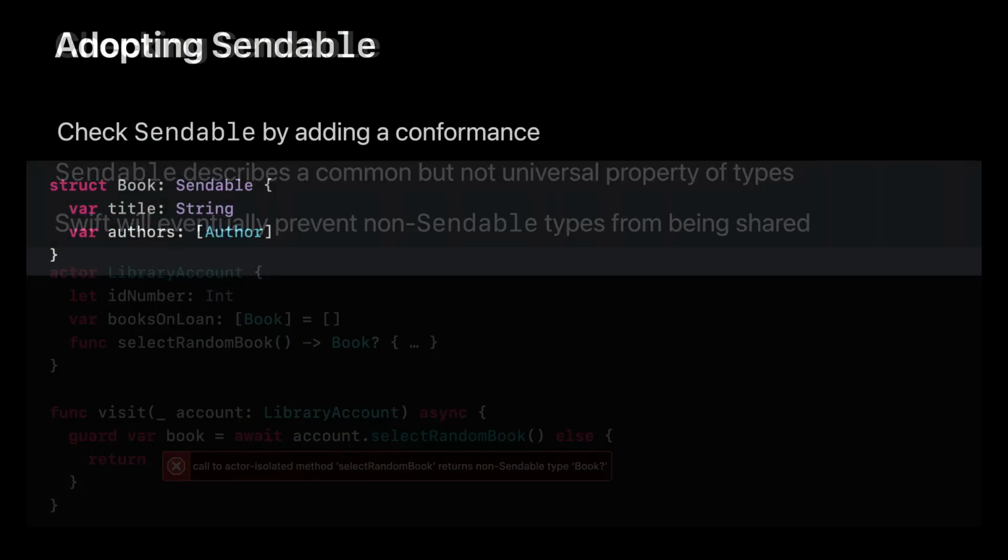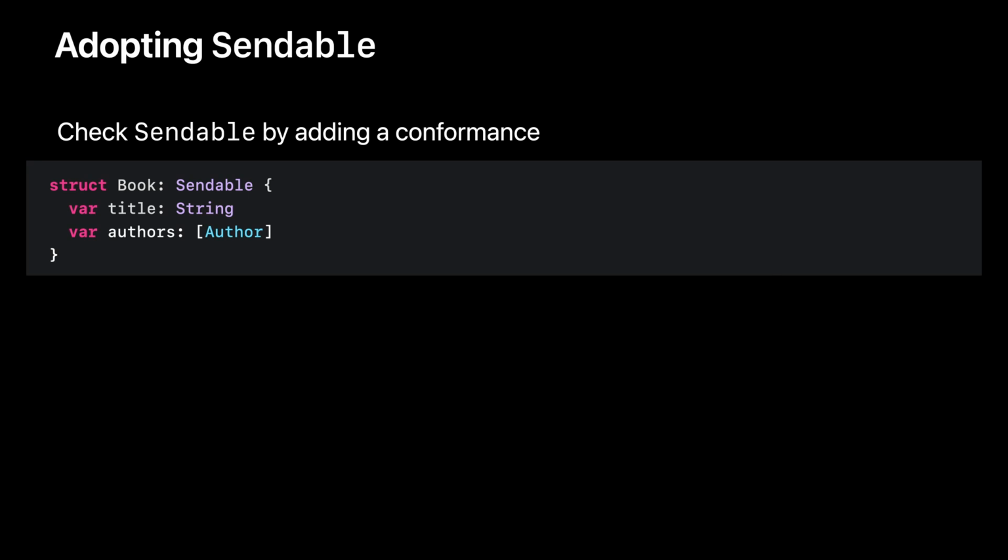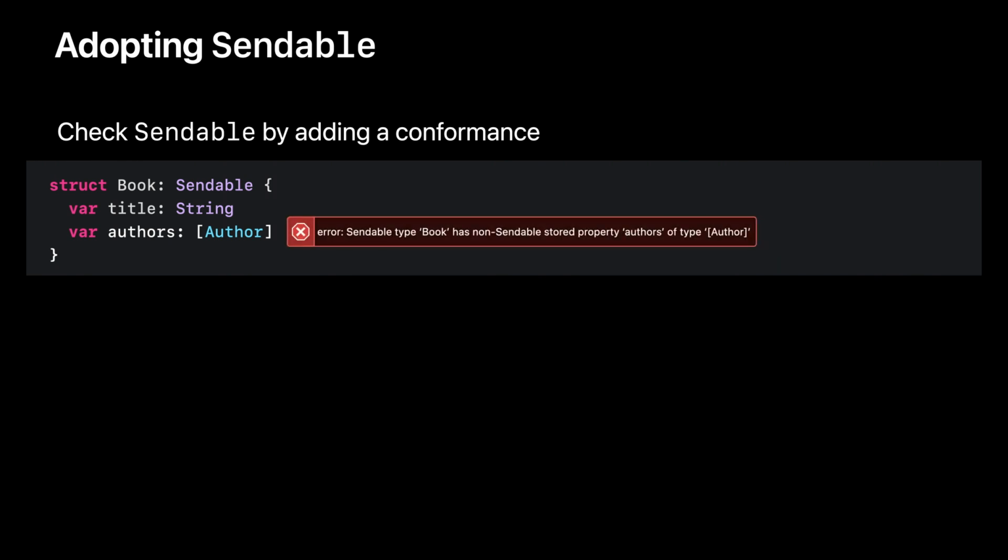How does one know that a type is sendable? Well, sendable is a protocol, and you state that your type conforms to sendable the same way you do with other protocols. Swift will then check to make sure your type makes sense as a sendable type. A book struct can be sendable if all of its stored properties are of sendable type. Let's say author is actually a class, which means it, and therefore the array of authors, are not sendable. Swift will produce a compiler error indicating that book cannot be sendable.